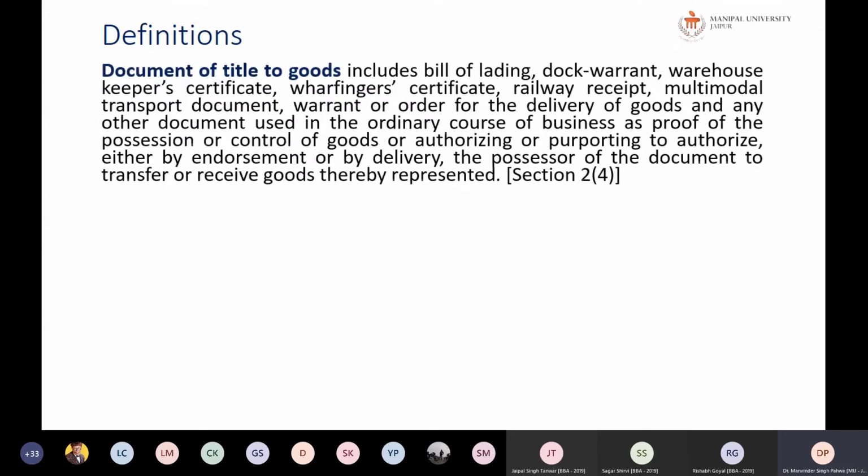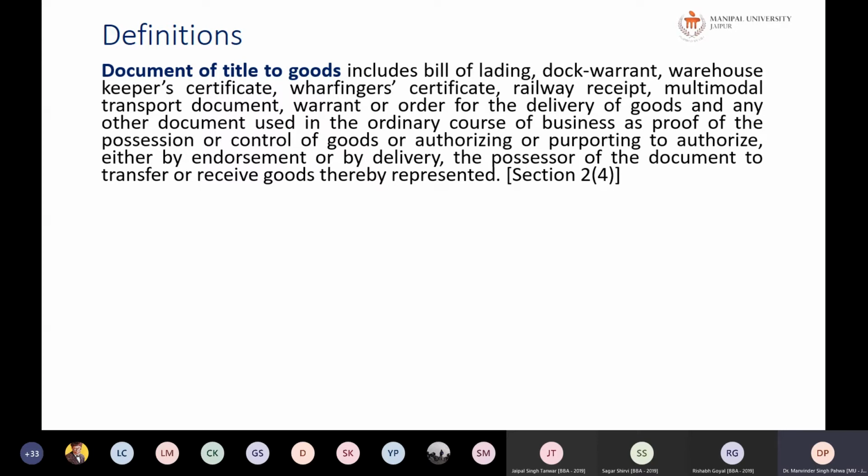Next is document of title to goods, section 2(4). So here comes one of your assignments. Now you have to write short notes on bill of lading, dock warrant, warehouse keeper's certificate, wharfinger's certificate, railway receipt, multimodal transport document, warrant or order for delivery, and such documents. Okay.